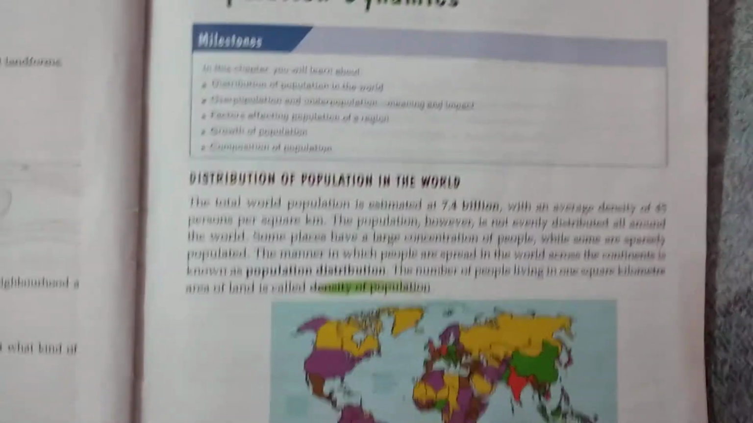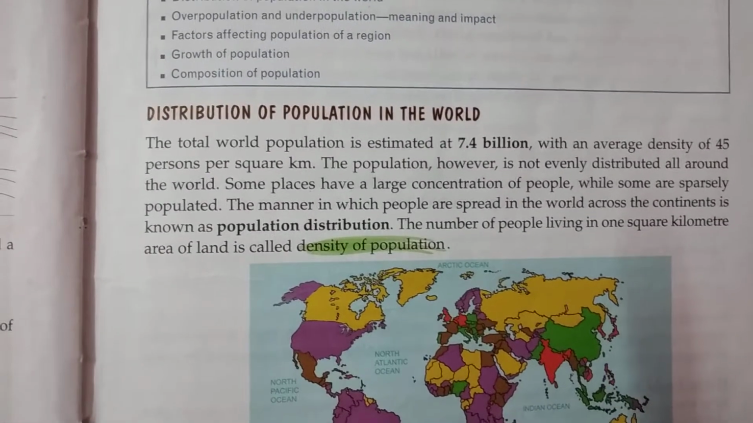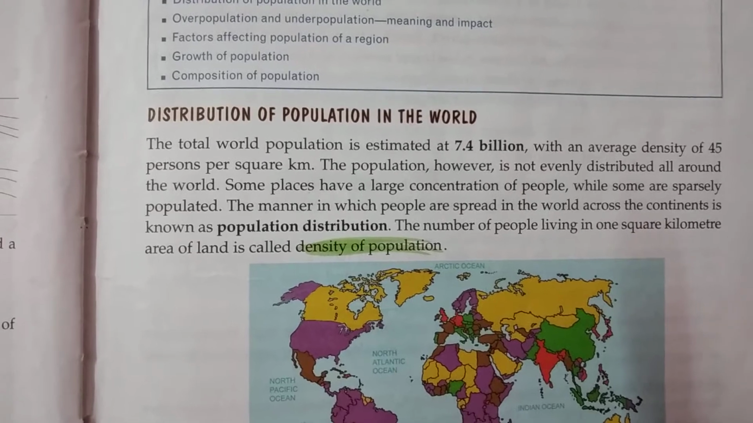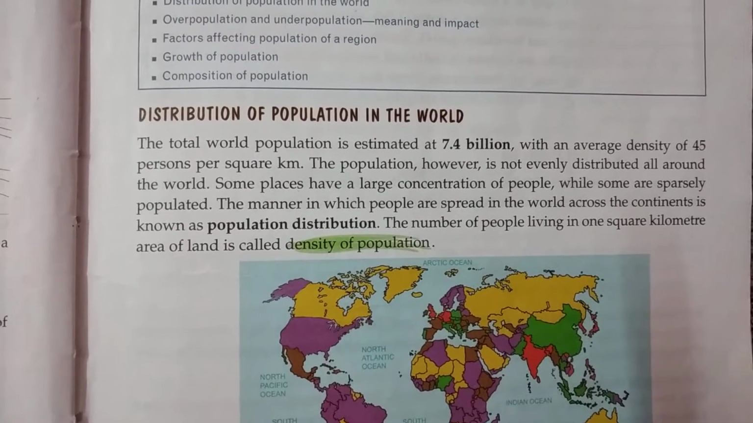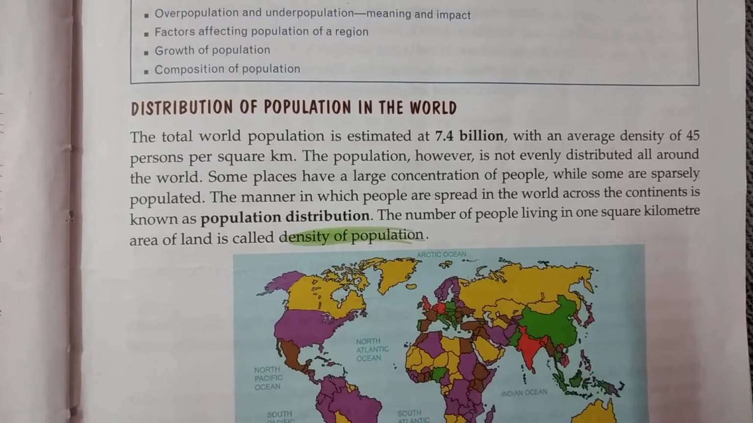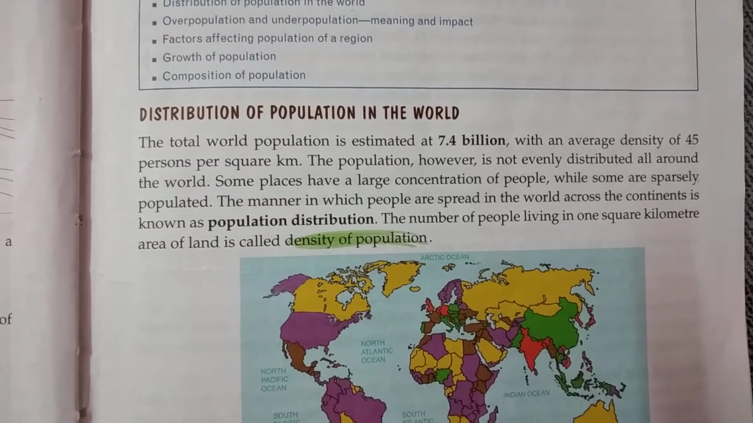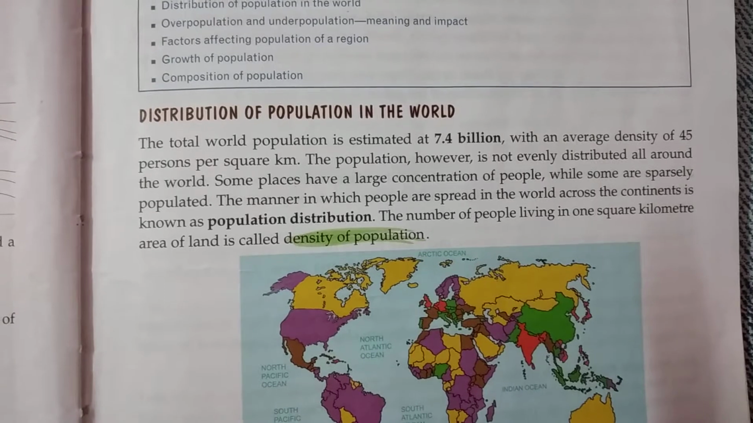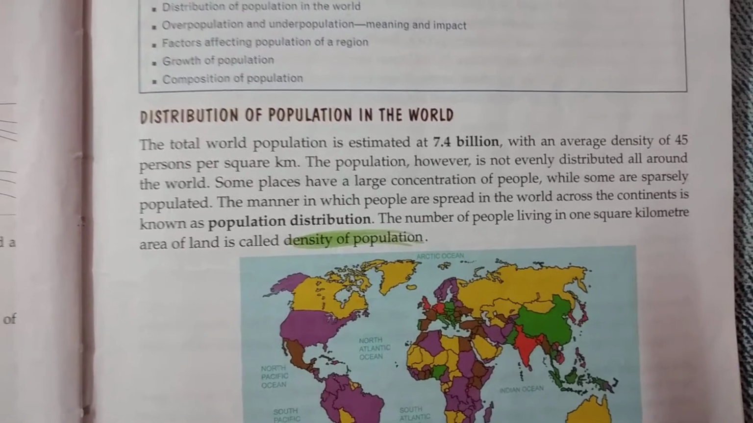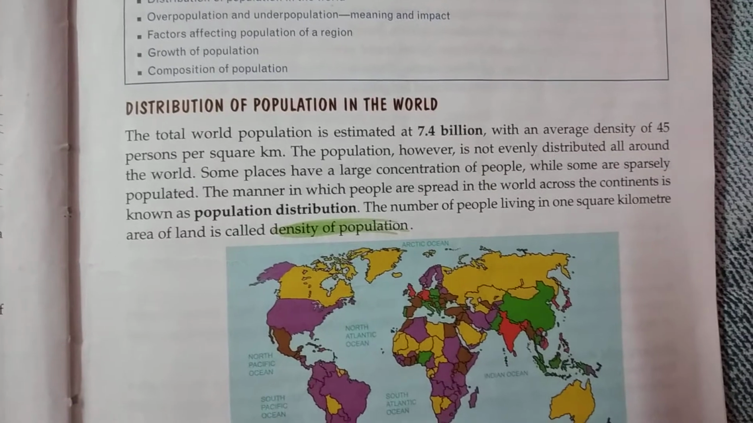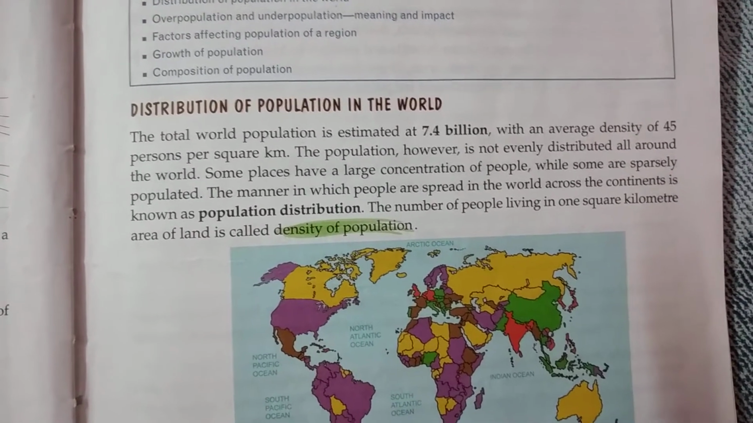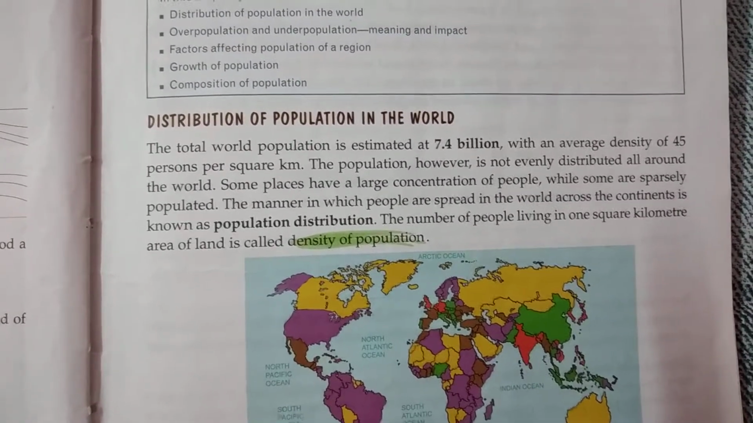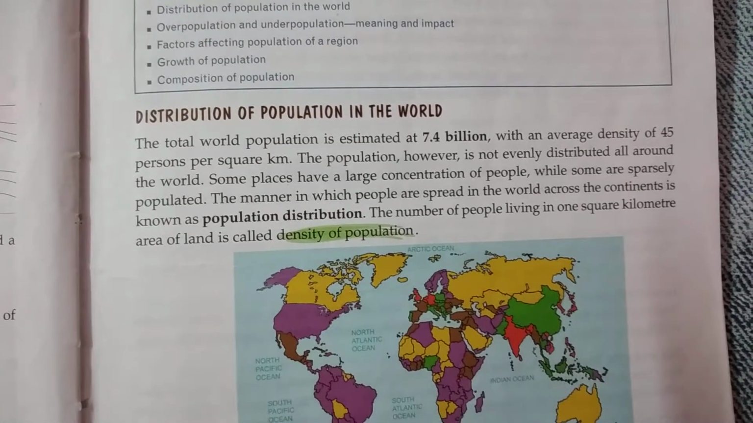Now the first valuable piece of information that we are going to get is that the total world population is estimated at 7.4 billion, with an average density of 45 persons per square kilometer. So in the beginning of the chapter, they have given us an idea about the total population of the world and the average population density. We have to understand the difference between population and population density.